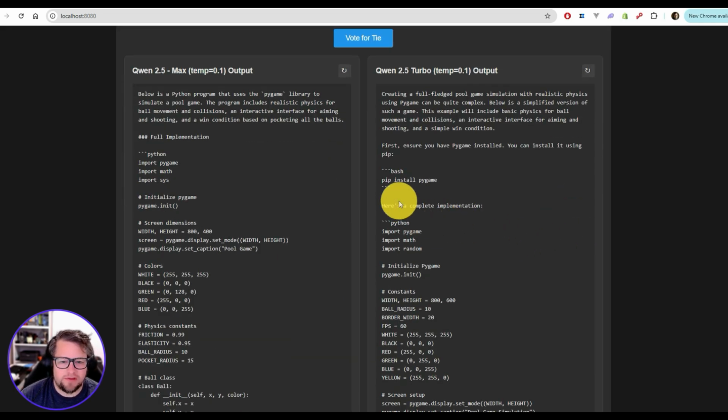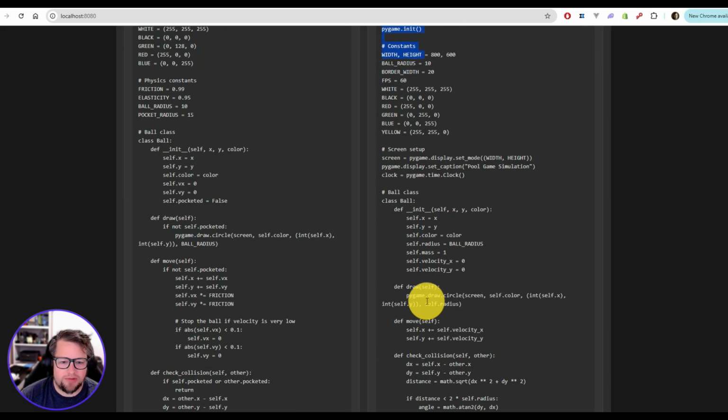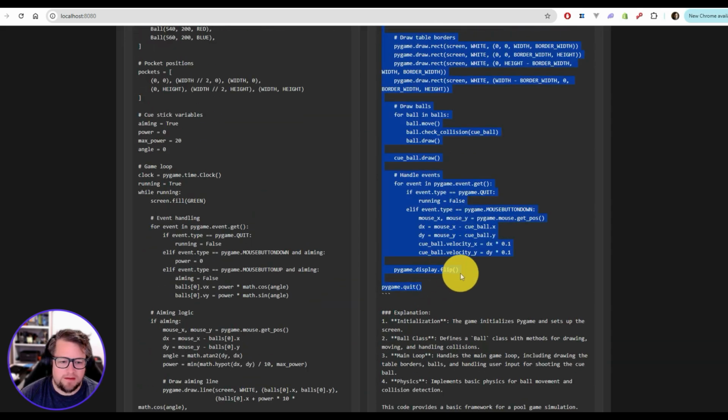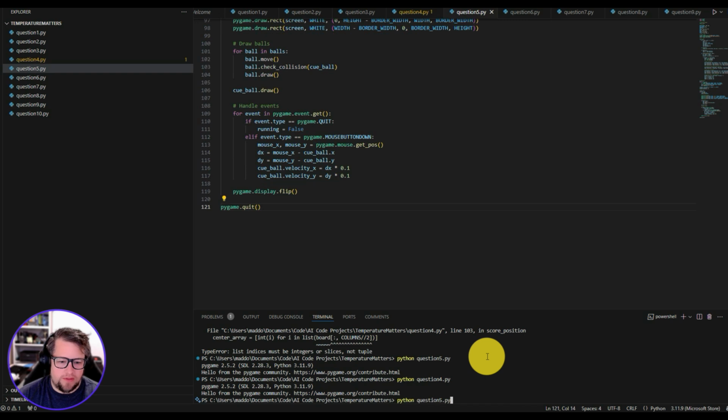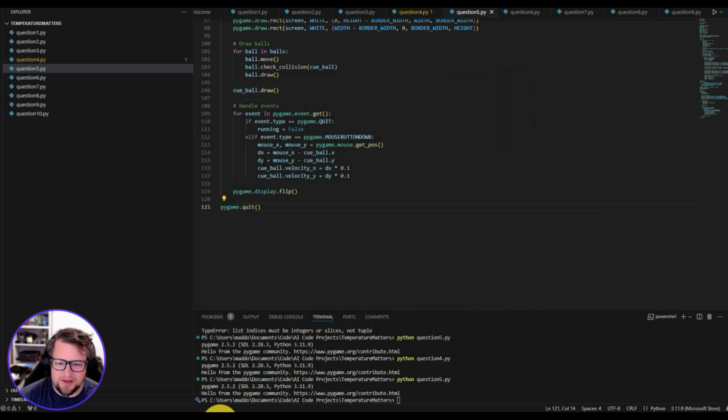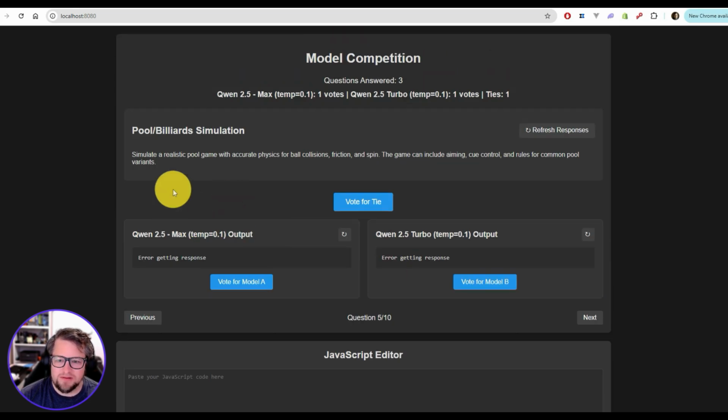Okay, so now I have the turbo version. I'm going to go ahead and grab this before I get an error here. Hopefully I can beat that out. And we're going to go ahead and run that. It's question 5 here. And I am not even sure what it's trying to create here. But that is quite hilarious, the output. Nothing's able to be moved from what I can tell. Let me see. Sometimes the arrows will do something. Nope. Okay. Clear winner on the Max version. So we know this one is the winner here.